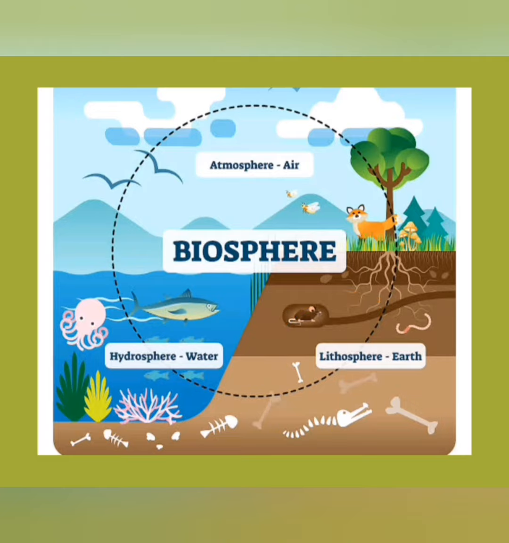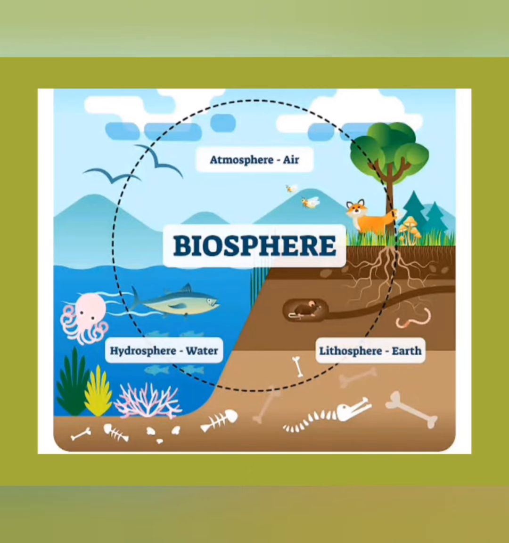And moving to the hydrosphere, it's the part of the earth that contains water for sustaining life. About 70% of the earth is covered by water. Most of the water is present in seas and oceans, and a very small amount of fresh water is available in lakes and groundwaters, and of course rivers also. So this is the hydrosphere. Moving to the atmosphere, it's a blanket of air that surrounds the earth.